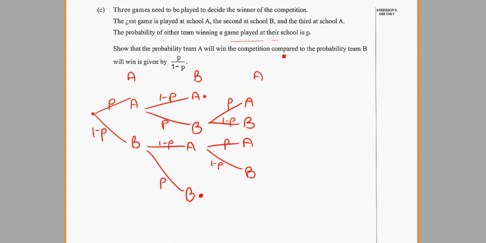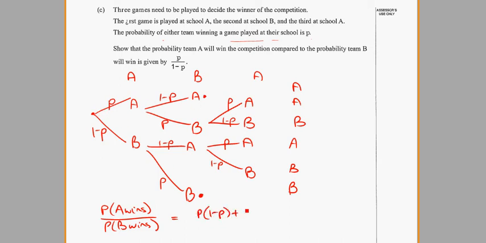Right, show that the probability team A will win the competition compared to the probability B team will win is that. So we want to look at the probability A wins compared with the probability B wins. So the probability of A winning, if we check out who's won, so the 2 branch there is A winning, A that way, B, A, B, and B. So the probability of A winning, down this branch here, we've got P times 1 minus P plus. Working this down this branch, we've got P times P times P. That's easy, that's P cubed.